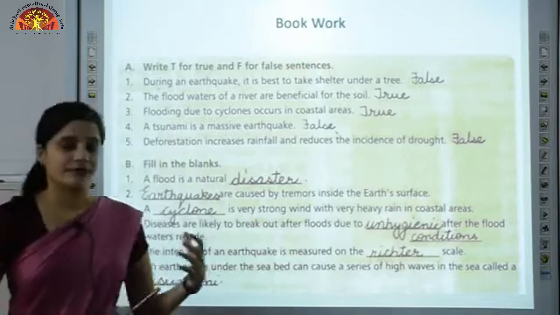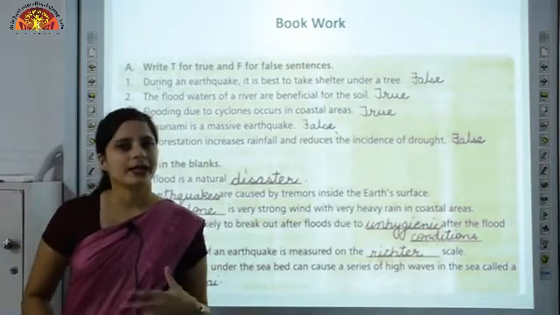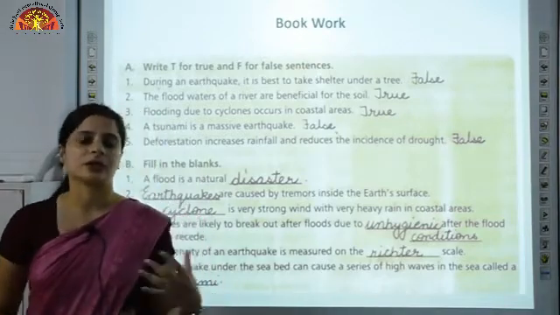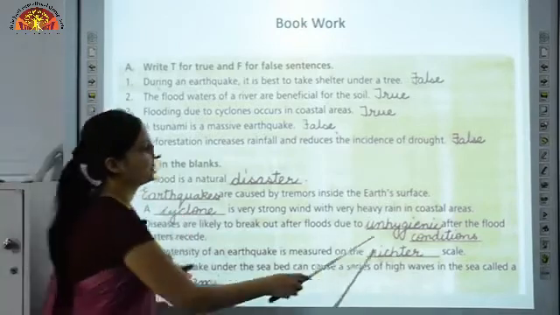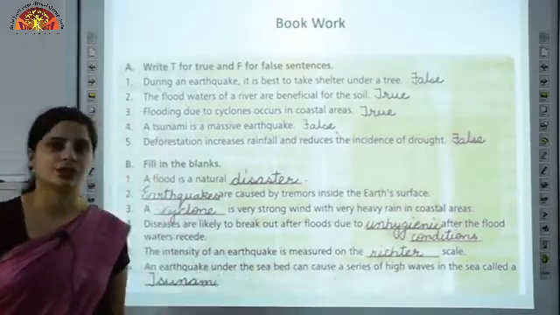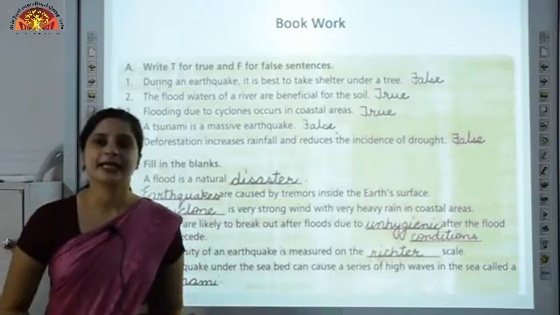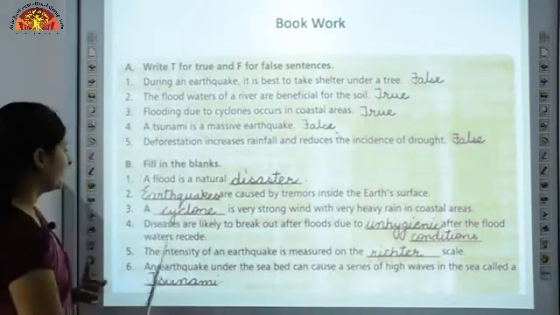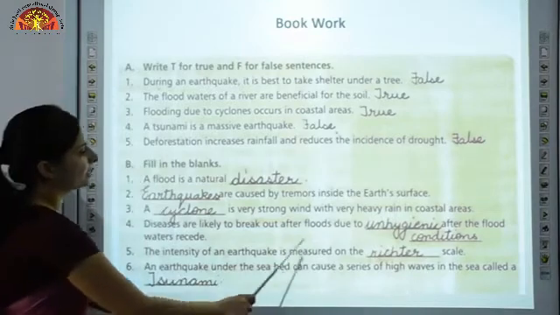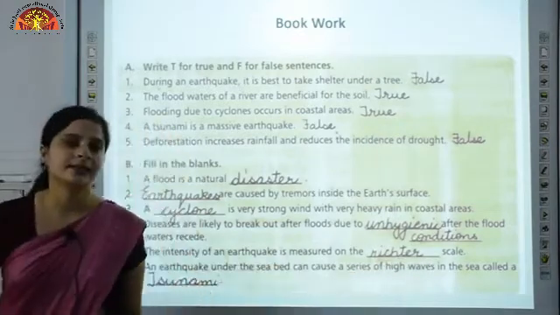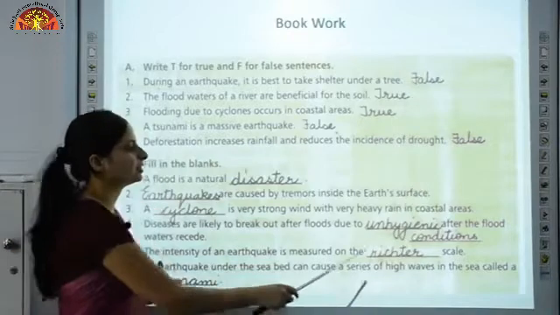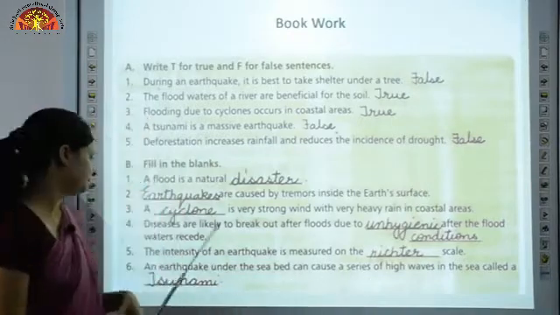Diseases are likely to break out after flooding due to unhygienic conditions after the flood waters recede. We read that when a flood occurs, all kinds of water, that is sewage water and river water, mix up, which leads to unhygienic conditions, and these conditions lead to outbreak of many waterborne diseases. The intensity of an earthquake is measured on the Richter scale. Up to how much intensity the earthquake has caused, we measure it on a Richter scale.